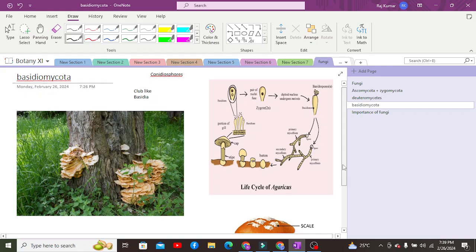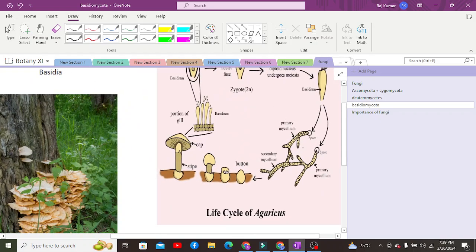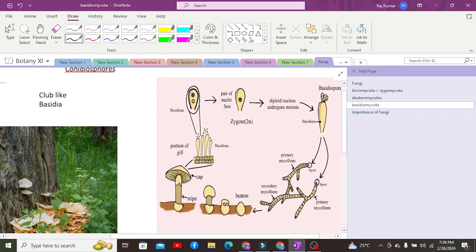So when it comes to their reproduction, they have sexual reproduction, after which their life cycle proceeds. We are only considering here the life cycle of Agaricus, because Agaricus is a species of the Basidiomycota phylum, and once we consider a single organism, it is an example for all other organisms, right?